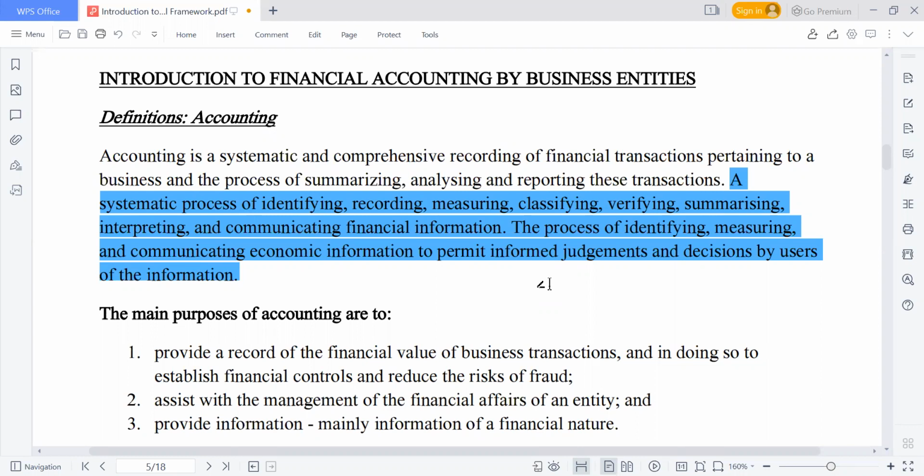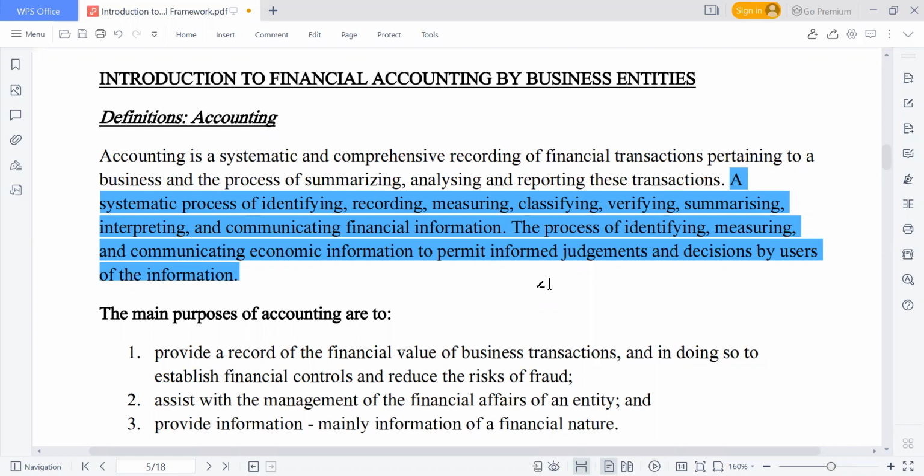there's a sales of what? Goods to a customer. That's a what? That's a transaction. You need to identify that. Then you now need to do what? After you identify, you now need to record it.